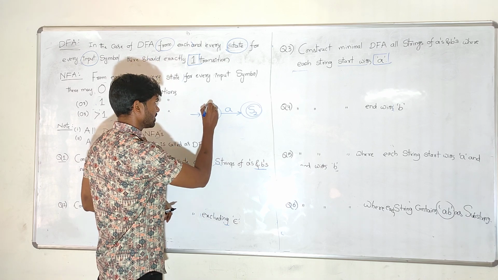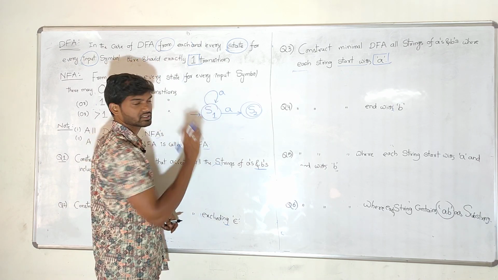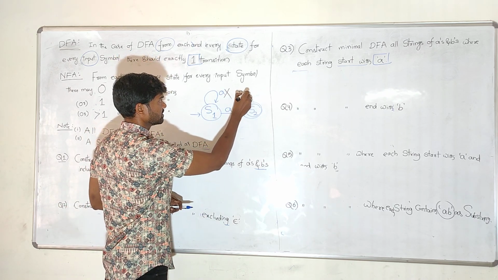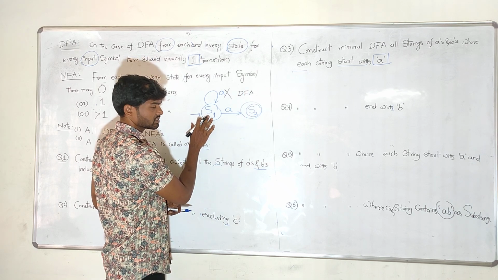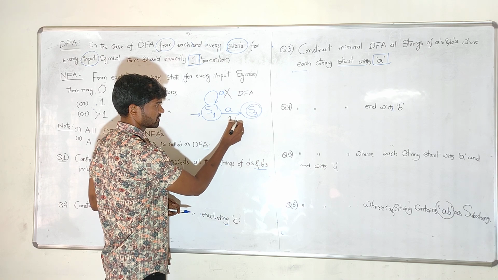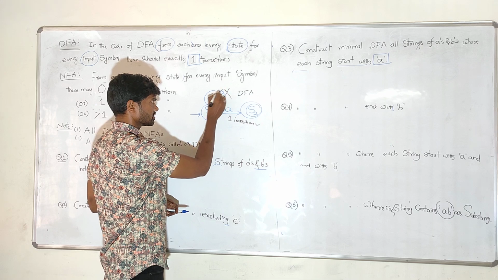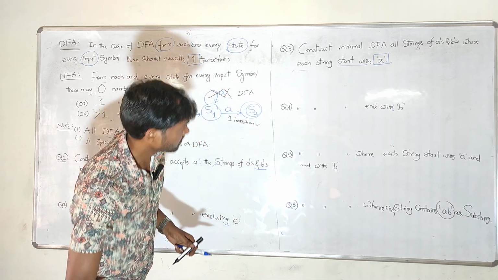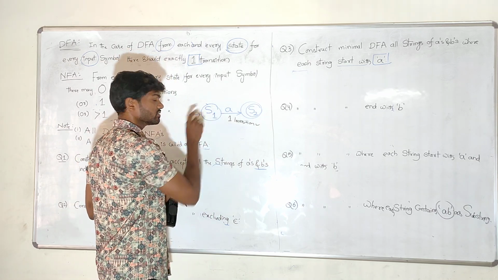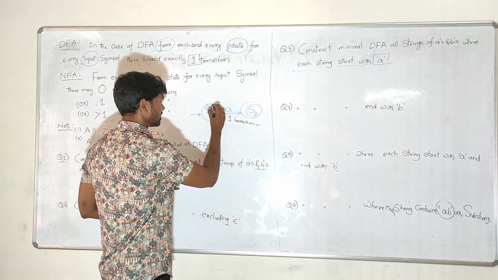Now the question is, can I give the same input symbol A on S1 again, like this? This is not accepted in the case of DFA. Why? Because from each and every state, per given input symbol, there should be exactly one transition. Only one transition is accepted, and if you give another like this, it is invalid. So these are not accepted. For a given input symbol, you will give only one transition.